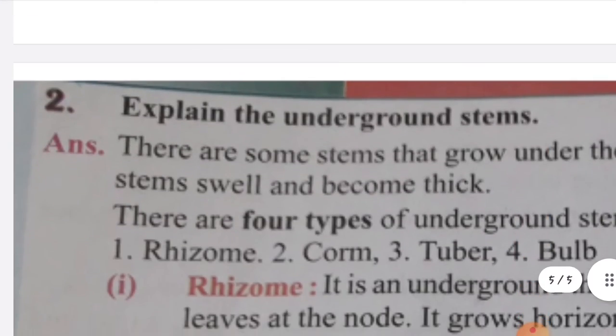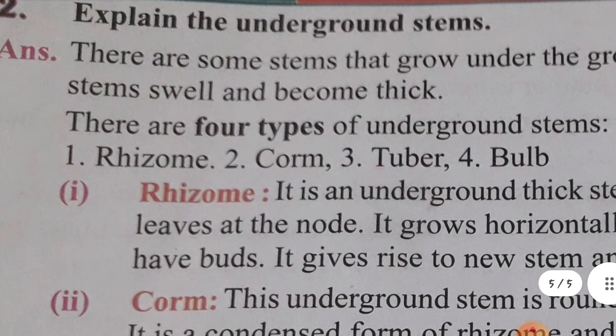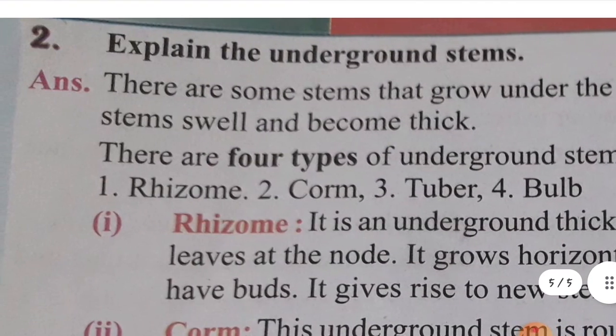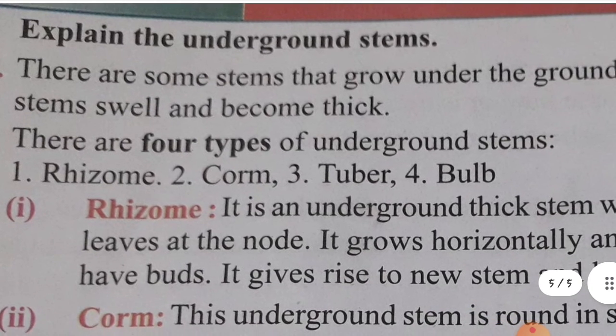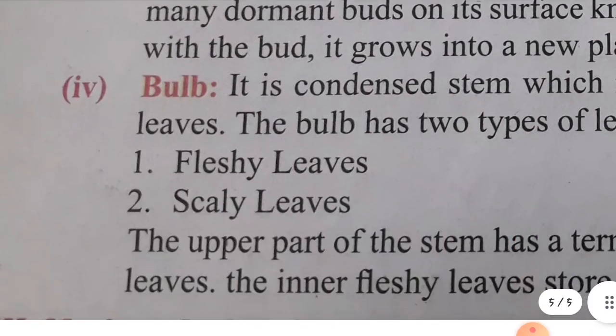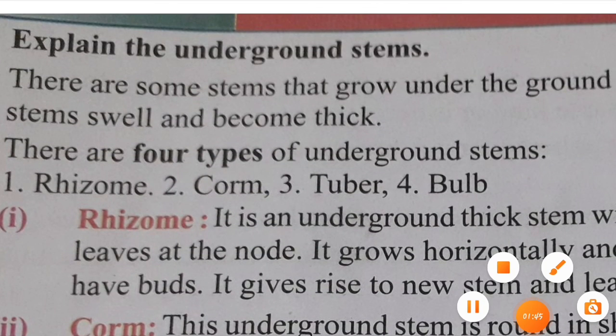Second question: explain the underground stem. Some stems grow under the ground to store food. The stems swell and become very thick. There are four types of underground stem, children: one is rhizome, another is corm, the third is tuber, and the fourth is bulb. So you have to explain one by one, children. Yes, fine.